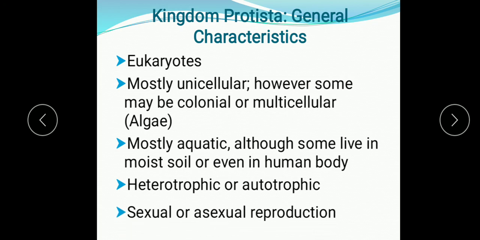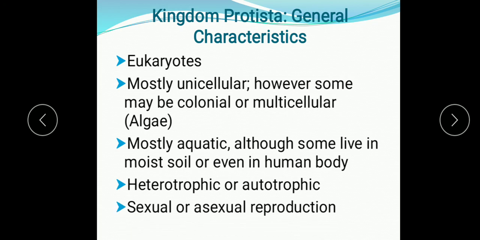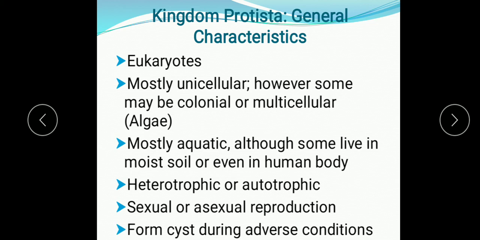They may reproduce by sexual or asexual means, and they form cysts during adverse conditions. Cysts have an outer protective covering formed under adverse conditions to protect the organism. So cyst formation is also seen. Now these are the general characteristics. Now we are going to study the different groups and their specific features.